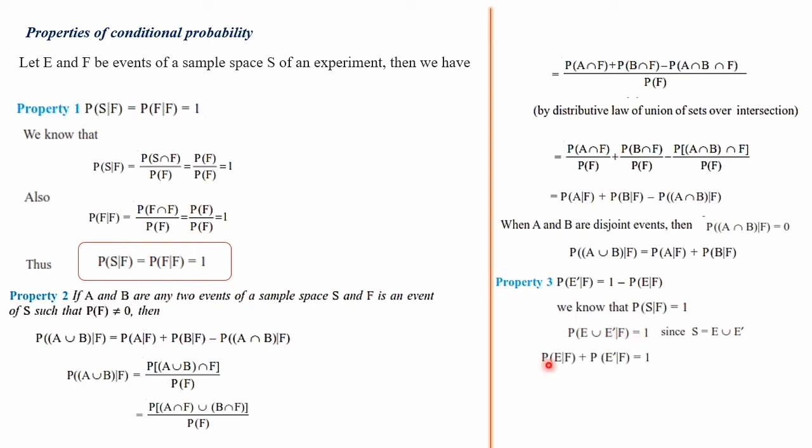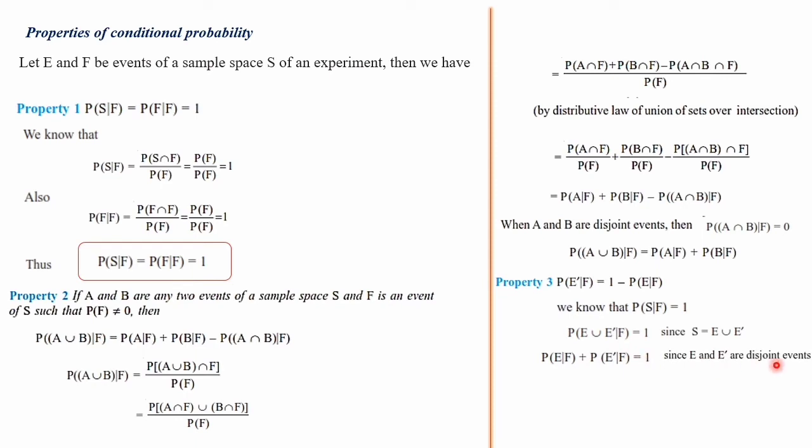That is P of E given F plus P of E naught given F, by using the formula P of A union B given F is equal to P of A given F plus P of B given F, provided A and B are disjoint sets. Surely E and E dash are disjoint sets because there will be no common element, as one is the complement of the other. So we can write P of E given F plus P of E naught given F is equal to 1.